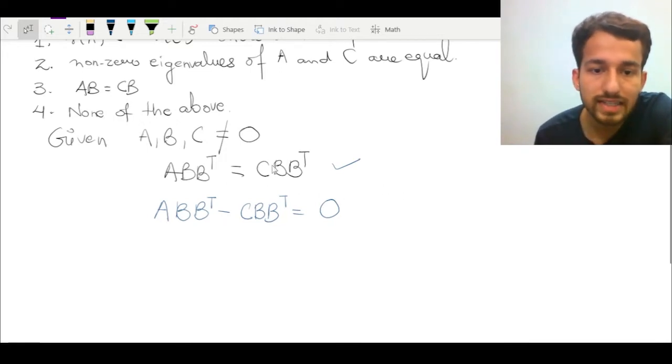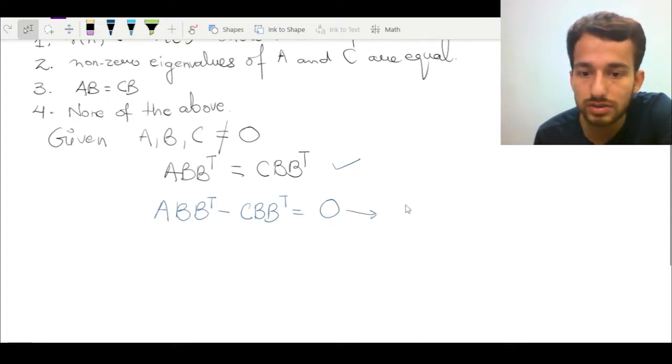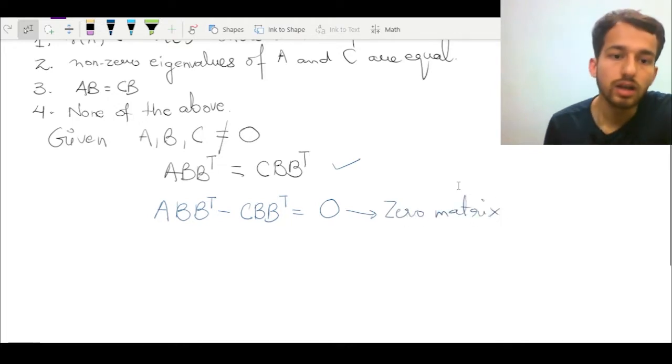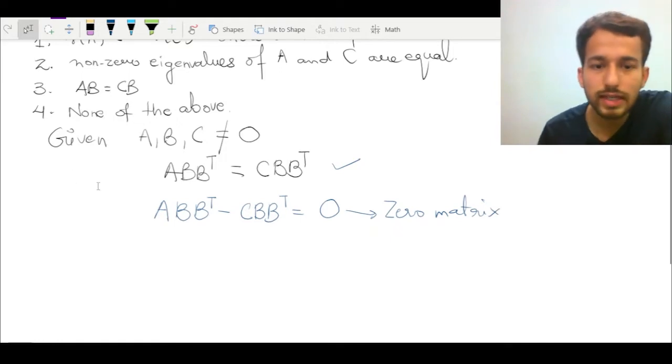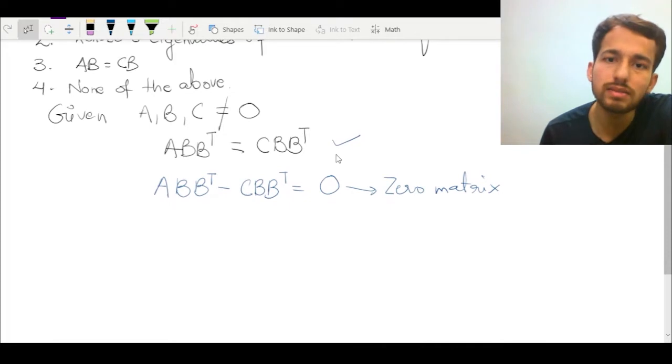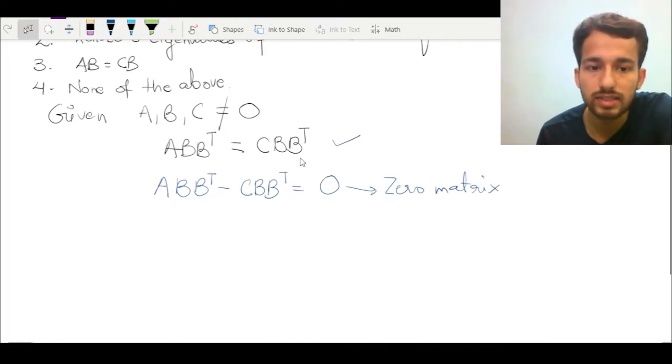What I was saying, that if I take this quantity on the left hand side, then this equation reduces to this one: A B B transpose minus C B B transpose is equal to 0, where this denotes the zero matrix. And for the sake of calculation, I assume that my given matrices are square.